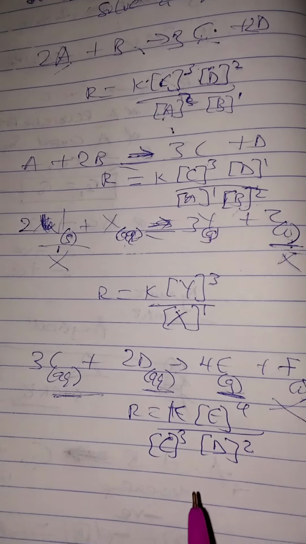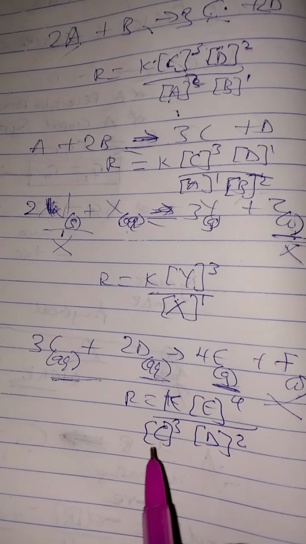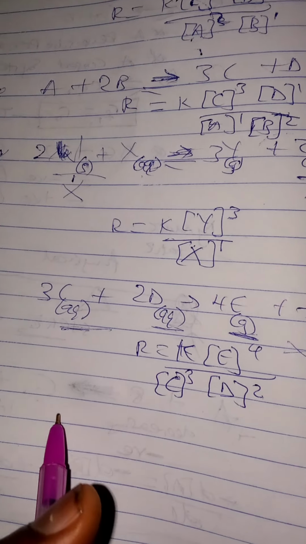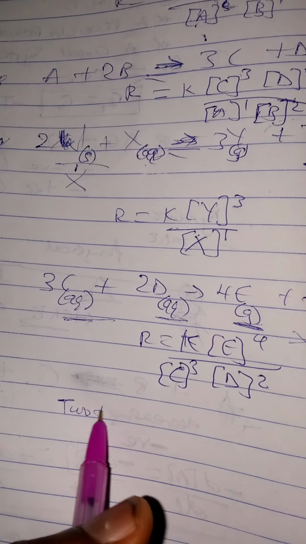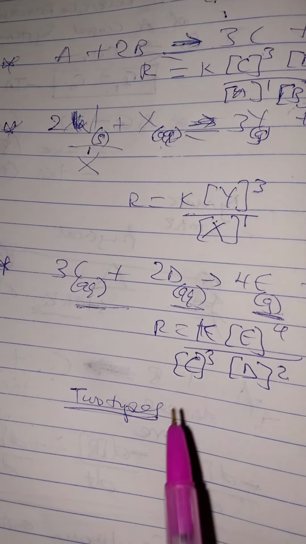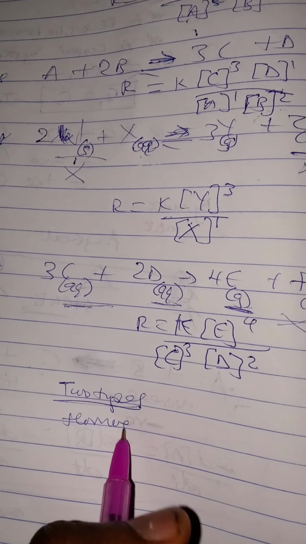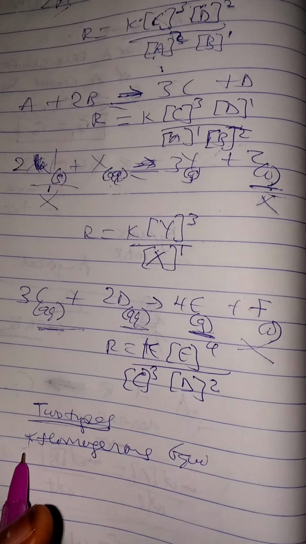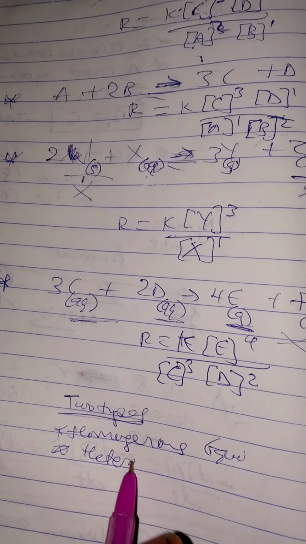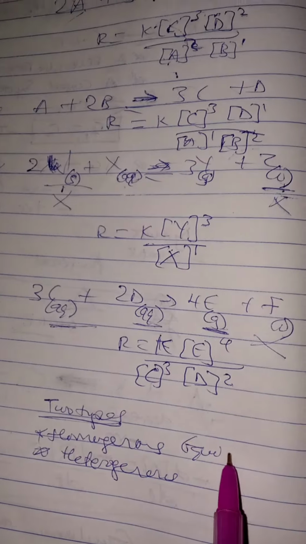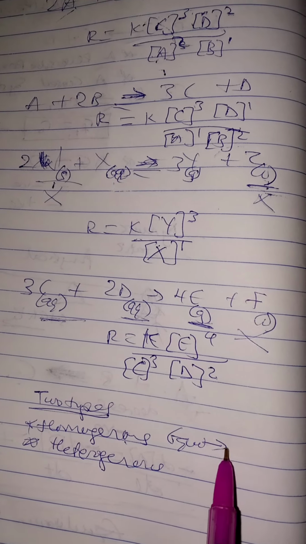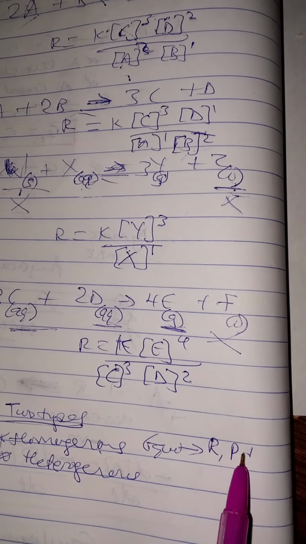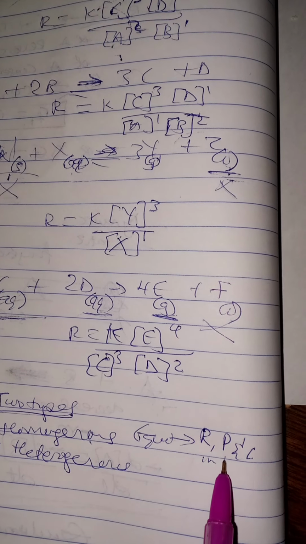Let me talk on this first before I move on. We have two types of equilibrium. We can have homogeneous equilibrium, and I think a question was set on this. Then we have heterogeneous equilibrium. Homogeneous equilibrium is when the reactant, the product, and the catalyst are in the same phase.